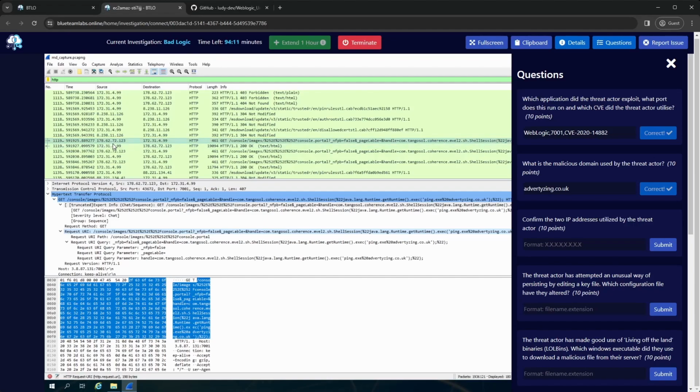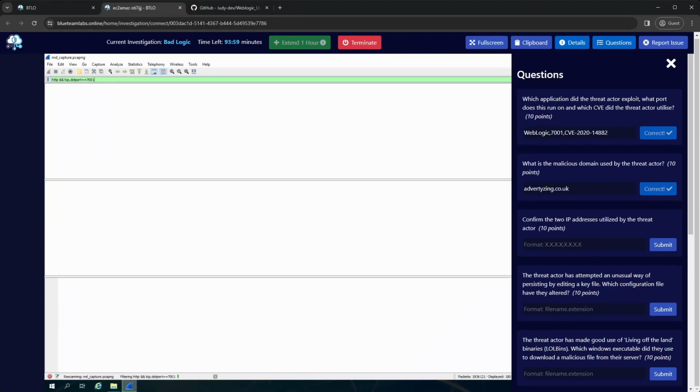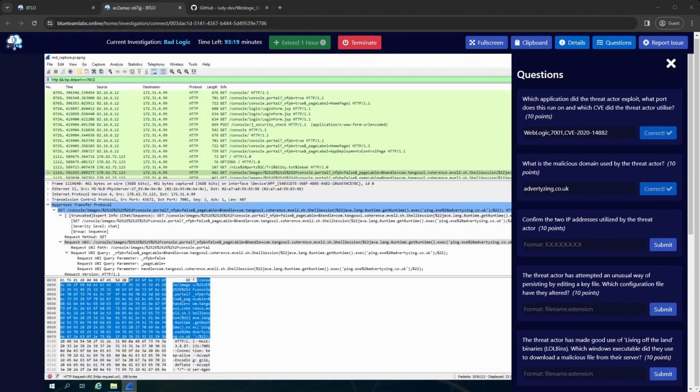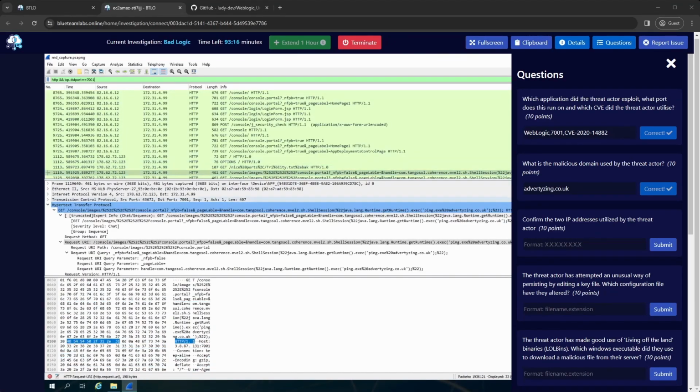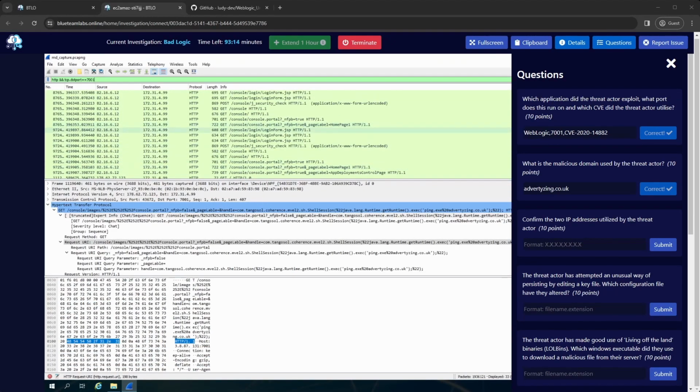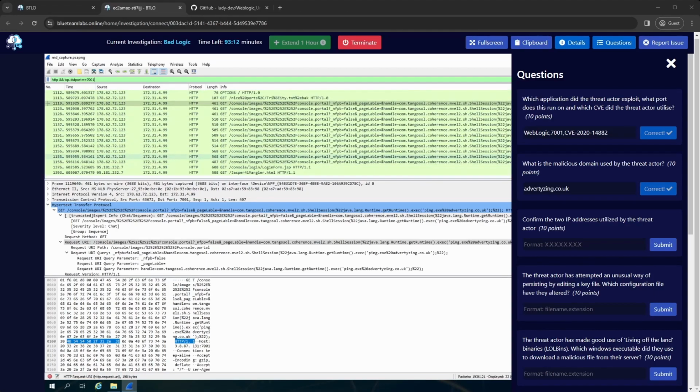We know that IP address there looks to be doing some bad stuff. There's quite a lot in this log, this capture. So let's just get 7001 on the port to filter down a bit. And yeah, let's try to work out what the second IP address is. So let's scroll to the top. So we have one IP address here, which is the 82 one, and we have one down there, which is the 95 one.